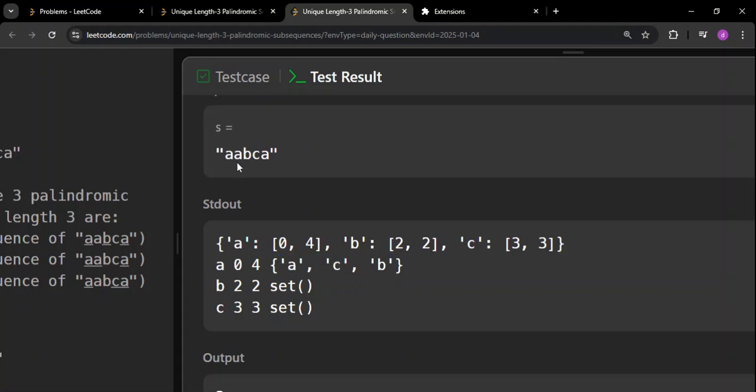Now coming to b and c, only one b is present, and similarly only one c is present. So these two are not going to contribute anything to the answer. Accordingly we'll get the answer.